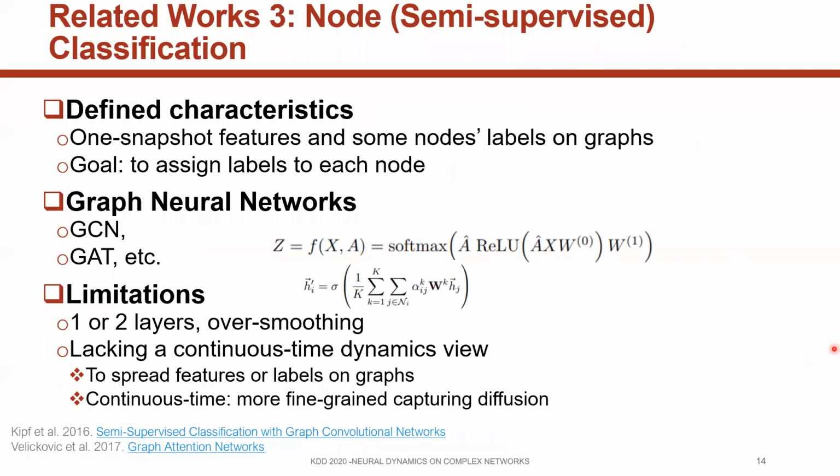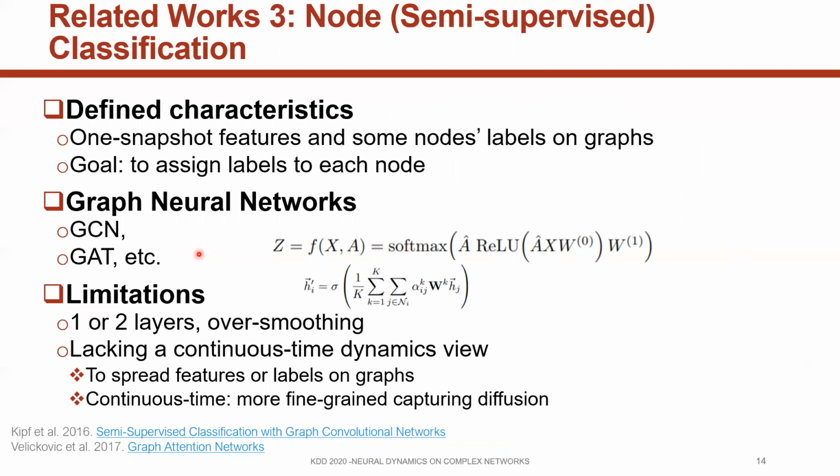The third line of work is node semi-supervised classification. The defining characteristics are that they have one snapshot of features and some node labels on the graph. Their goal is to infer labels of other nodes. Different graph neural networks are proposed, for example, graph convolution network, graph attention network, and so on.